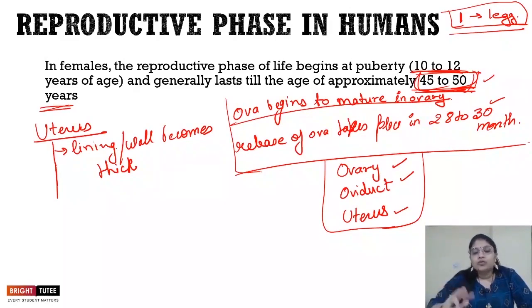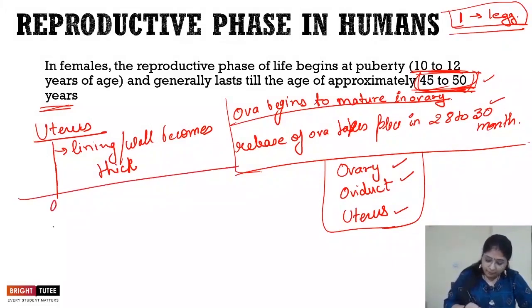Like I said, there are two scenarios. One is if the fertilization takes place. When the fertilization takes place, simply the process of development of the embryo will take place inside the uterus, like we've already studied in chapter number 9. If, let's say, the fertilization does not occur, in that case what happens is